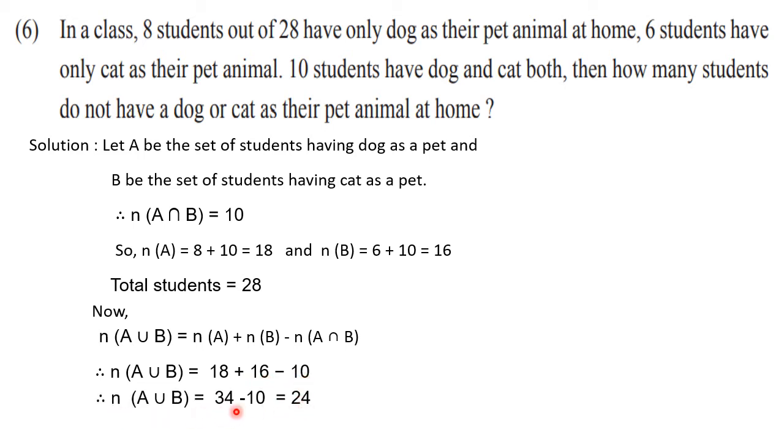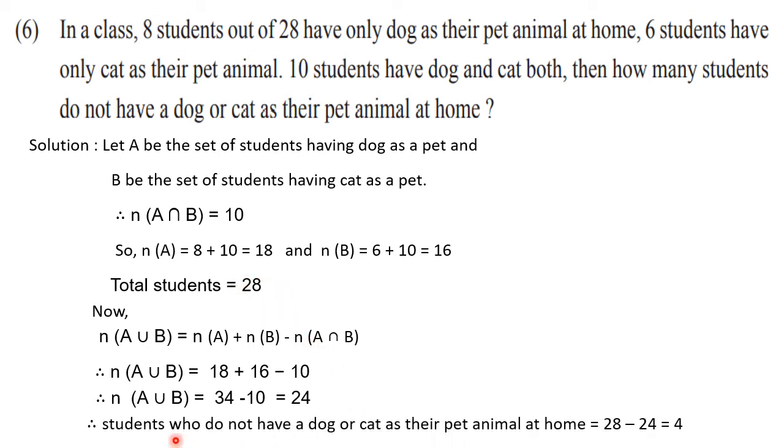So we got n of A union B, that means the number of students, those who have dog or cat as the pet animal. But what we want to find is the number of students, those who do not have dog or cat as the pet animal. So we have to subtract this 24 from total number of students. Then final answer we can write as, therefore the number of students who do not have dog or cat as their pet animal at home is equal to 28 minus 24, that is 4. So 4 students do not have dog or cat as their pet animal at home.